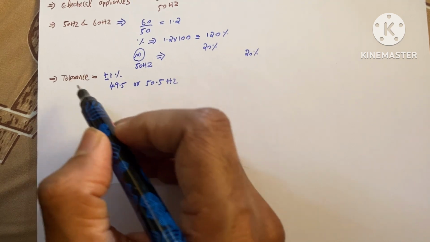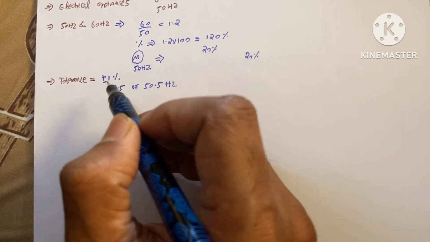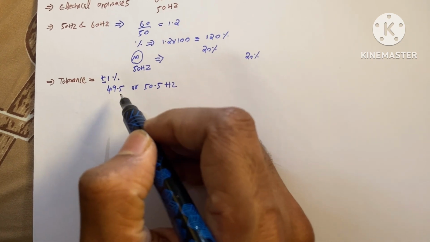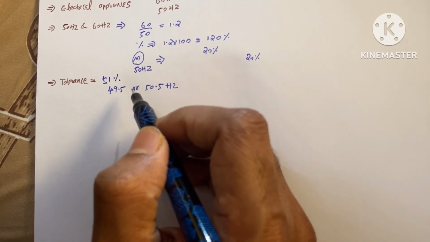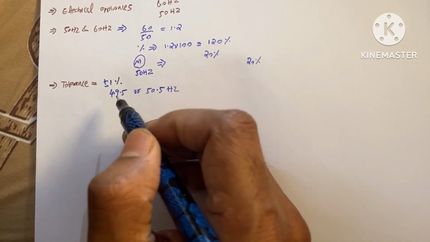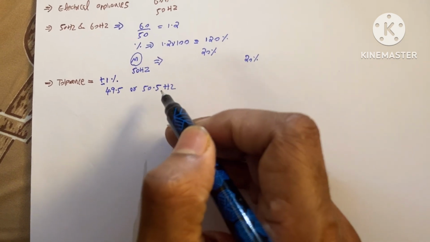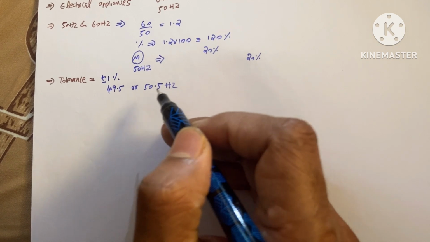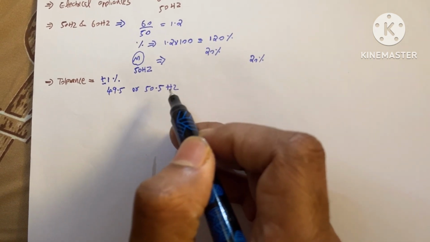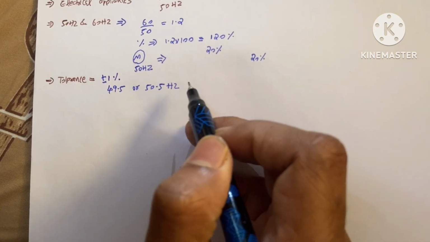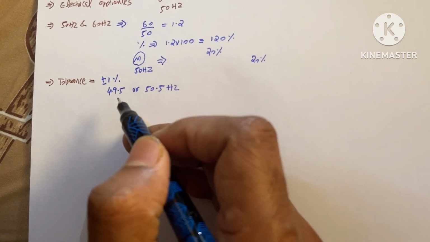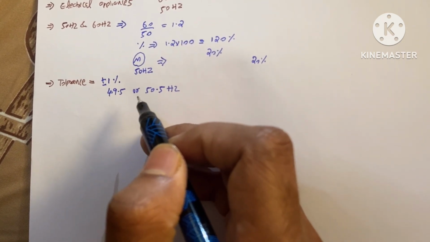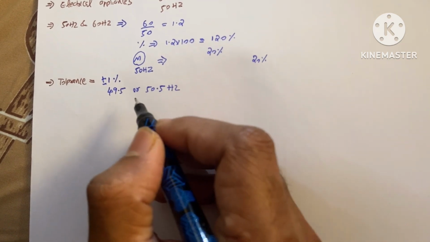Now I'm talking about the tolerance. In India, the tolerance is plus or minus 1 percentage. Suppose your frequency is 50 hertz, then minus 1 percentage means 49.5, and plus 1 percentage is 50.5. That means your frequency should be in this range. It is acceptable. More than 50.5 or less than 49.5 is not acceptable. It will degrade your electrical appliances and the power system.